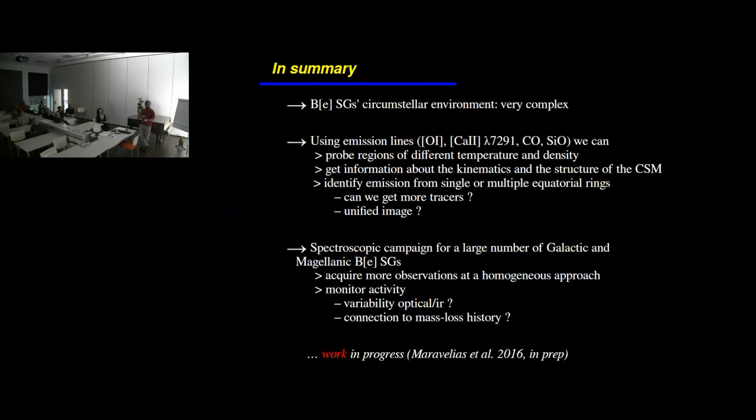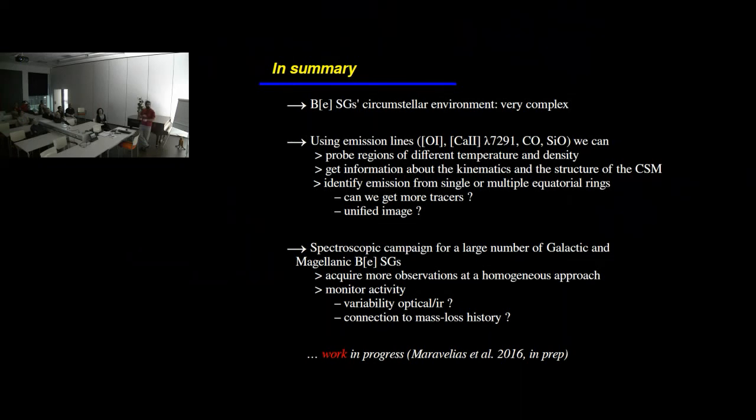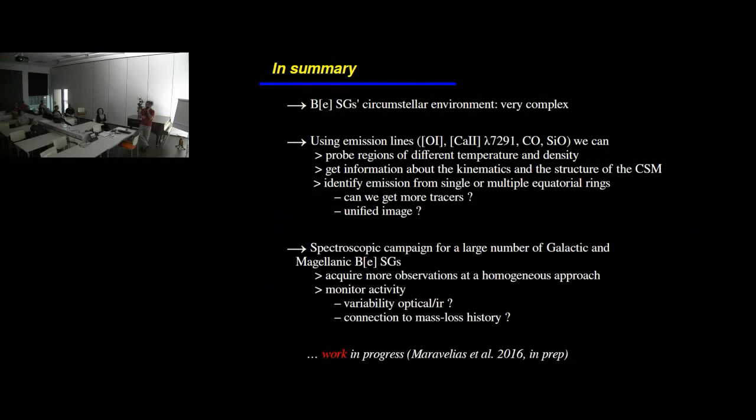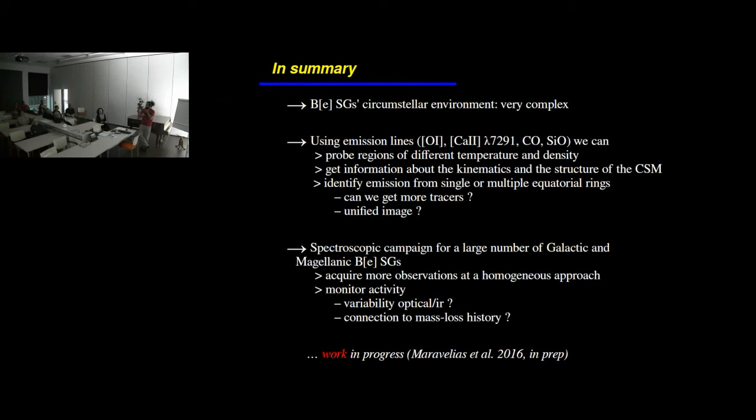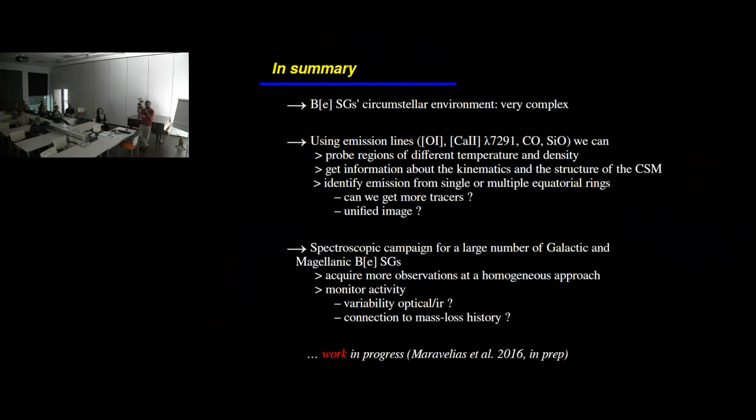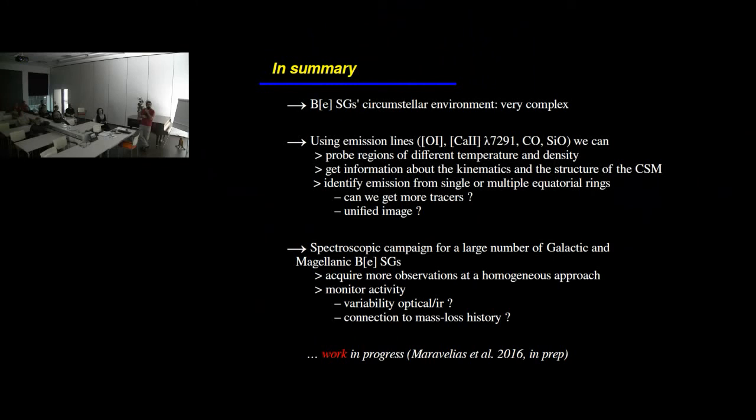As I said, we have initiated a campaign for a large number of galactic and Magellanic B[e] supergiants. We acquire more and more observations. We try to do this in a homogeneous approach, and having the ability to observe many epochs gives us the opportunity and the privilege to monitor the activity. You can check, is there any variability in optical or infrared? Is there any connection, this is a big question, to mass loss history? This question is open, how